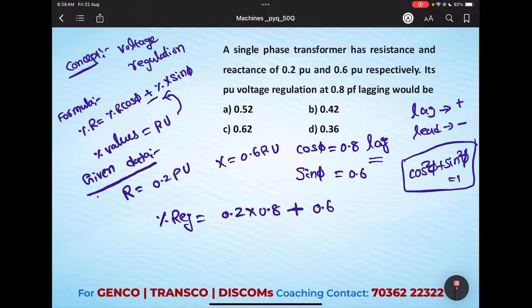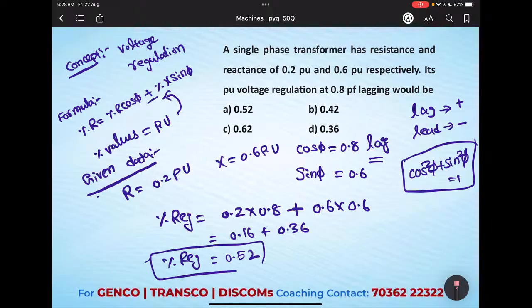Reactance is 0.6 into 0.6. So 0.16 plus 0.36. It will come around 0.52. Clear, students? Any doubt? Please chat over the comment box. Okay, this is the answer of the question.